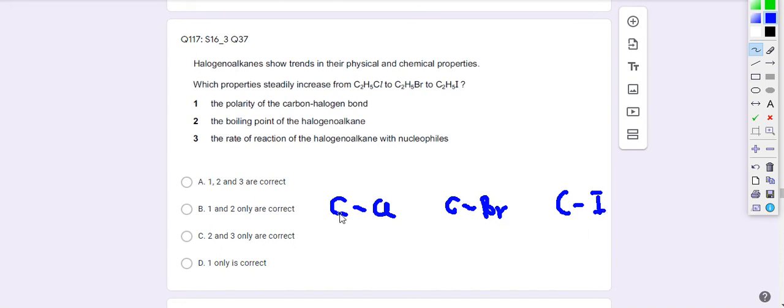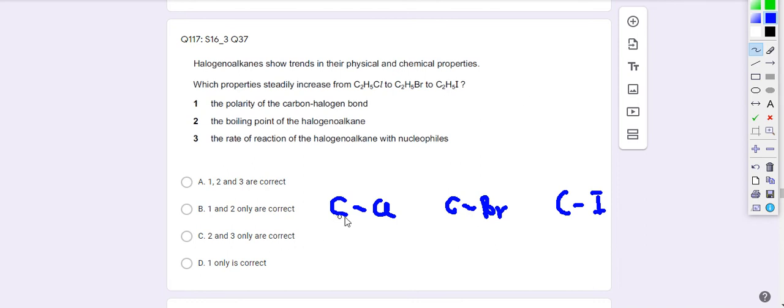So going down a group, any group, electronegativity will decrease because the size of atoms becomes bigger. So iodine has the lowest electronegativity, followed by bromine. Chlorine has the highest electronegativity.